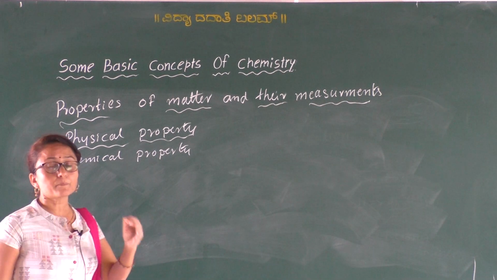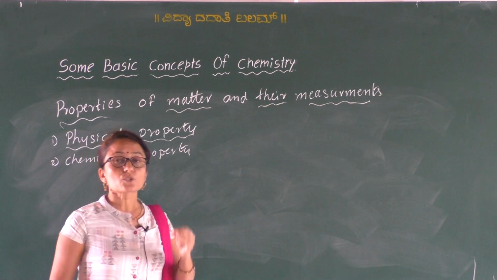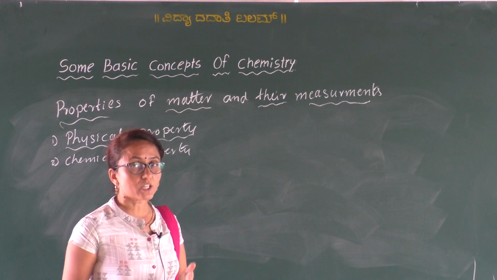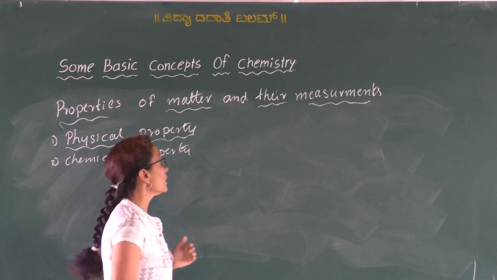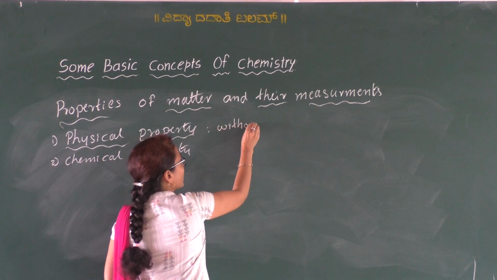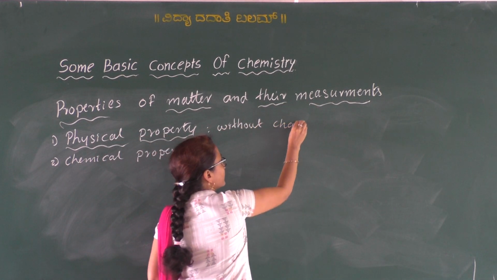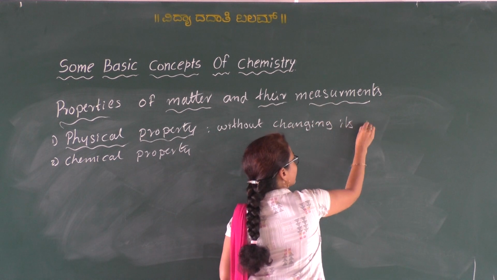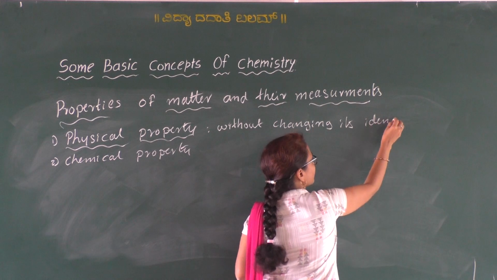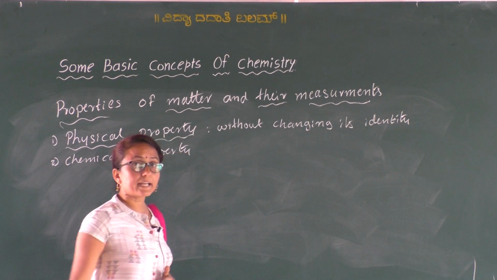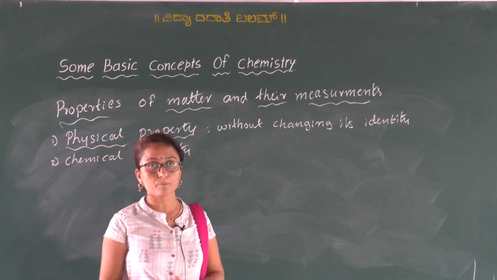These are the properties which can be measured or observed without changing its identity or the chemical composition.